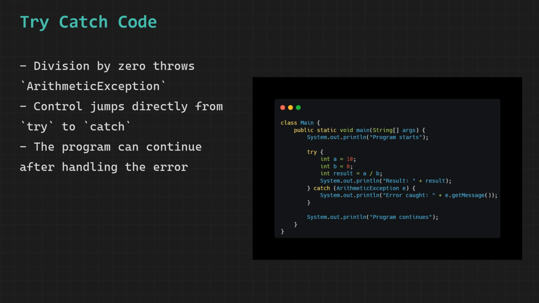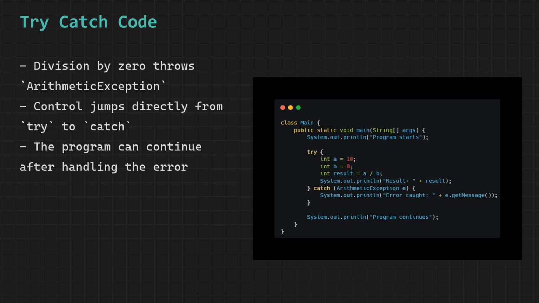So the catch block prints "error caught / by zero". After the catch block finishes executing, the program does not stop. It resumes normally from the line after the catch block and prints "program continues". The final output is "program starts" on the first line, then "error caught / by zero" on the second line, then "program continues" on the third line.